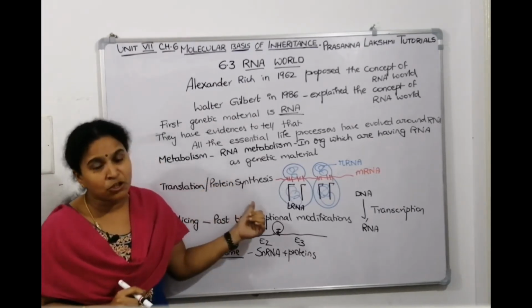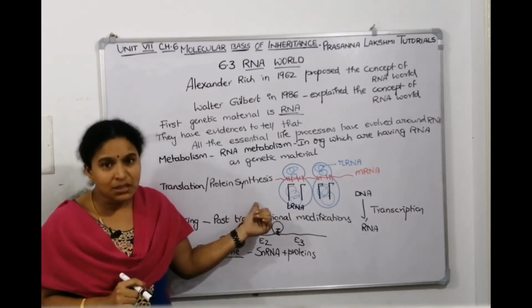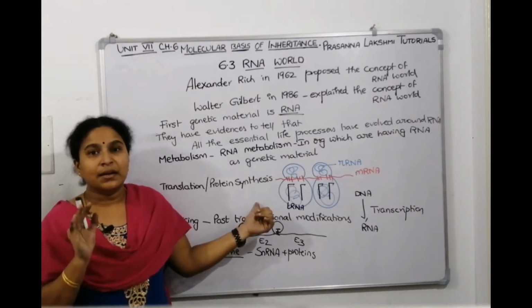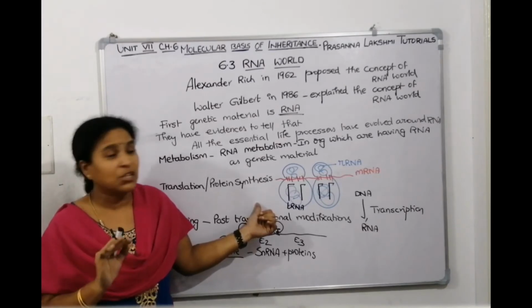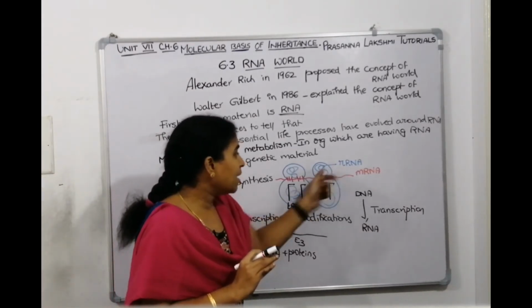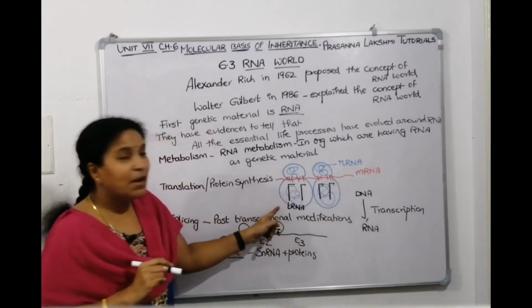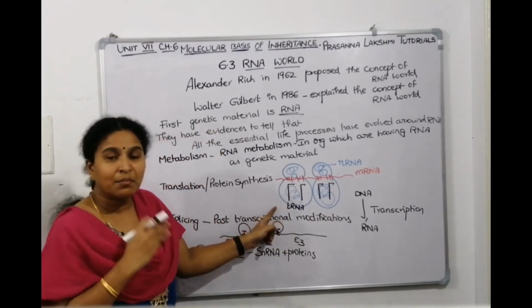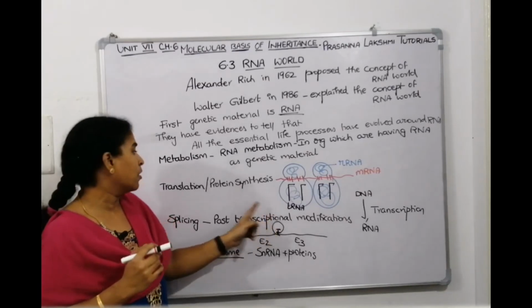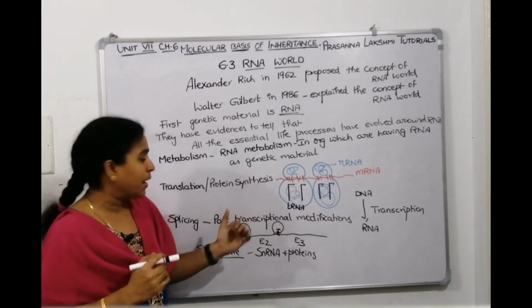Next one is translation or protein synthesis. If you have to synthesize protein, it is an interaction of the three RNAs with each other. rRNA will make the ribosomes, mRNA will copy the message, tRNA will bring the amino acids so that the amino acids are joined by a peptide bond. For that also RNA is required.